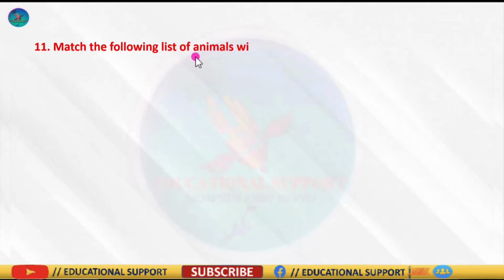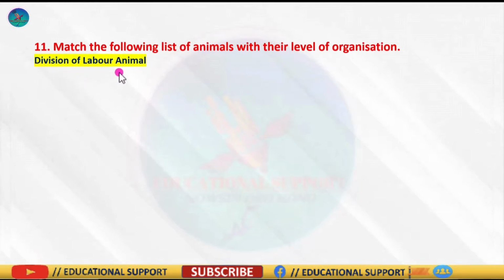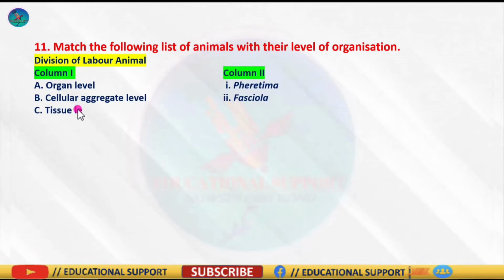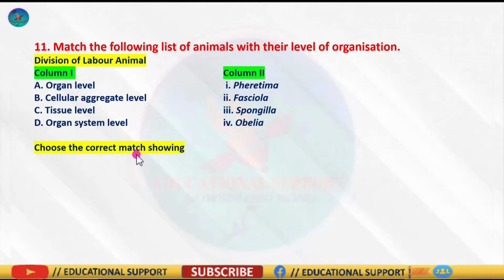Question number 11 is, match the following list of animals with their levels of organization, column 1 and column 2. So choose the correct match showing levels of organization with animal examples.